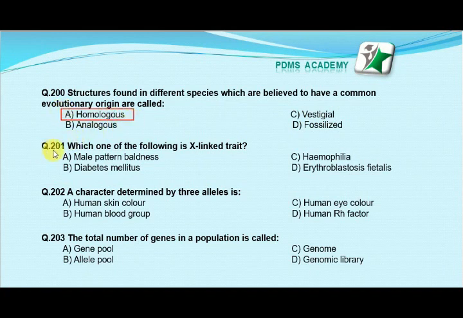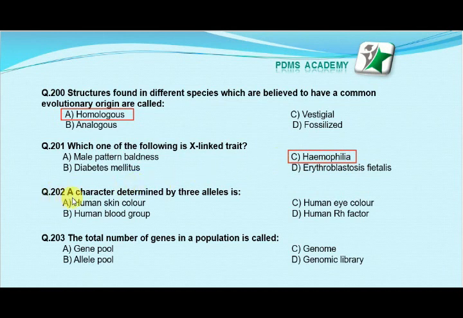Our next MCQ is: which one of the following is an X-linked trait? Option A male pattern baldness, option B diabetes mellitus, option C hemophilia, option D erythroblastosis fetalis. Our correct answer is C, hemophilia.